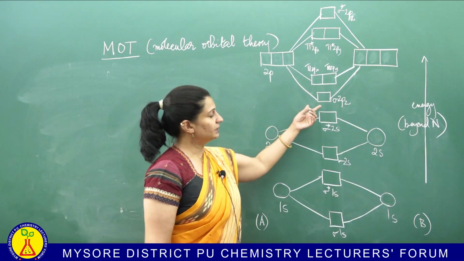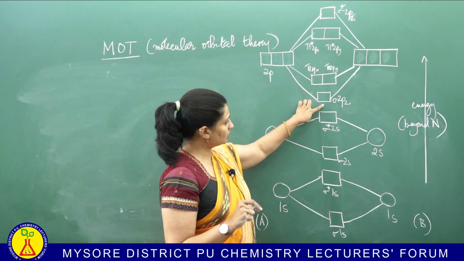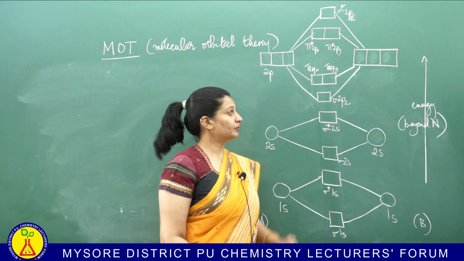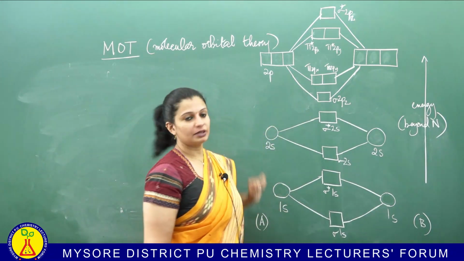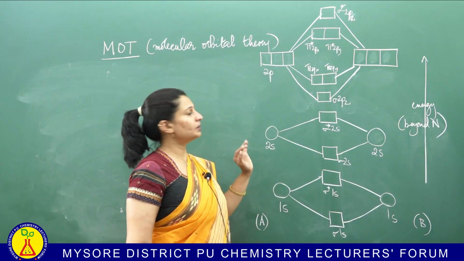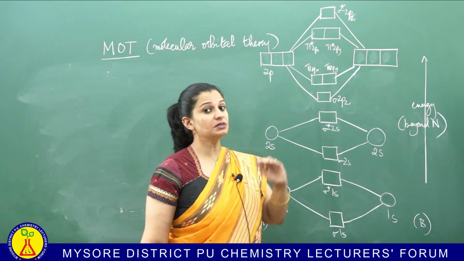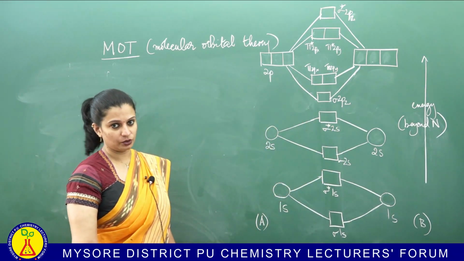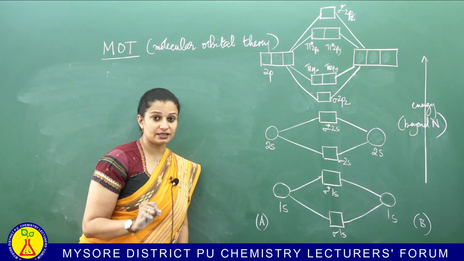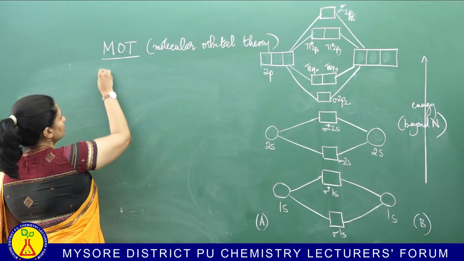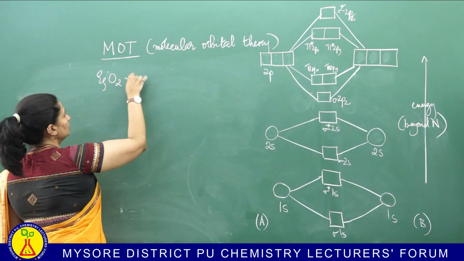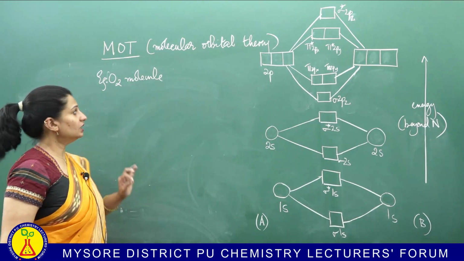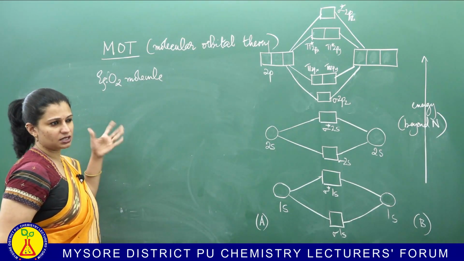You can notice here. Up to nitrogen, sigma 2pz was of higher energy than pi 2px and pi 2py. This time sigma 2pz becomes lower in energy and pi 2px and pi 2py become higher in energy. So, beyond nitrogen, that one change you have to note down. Okay? Only one example comes for you for the exam also, it is there in your textbook, that is the oxygen molecule. Very, very important. So, you can go through that in detail. So, we are going to be now doing this last example also.